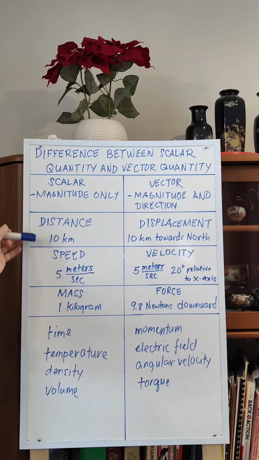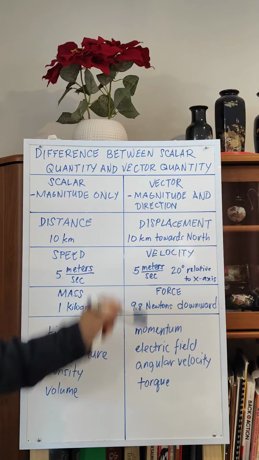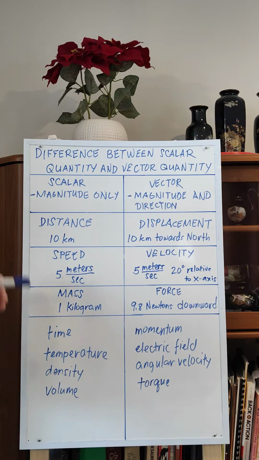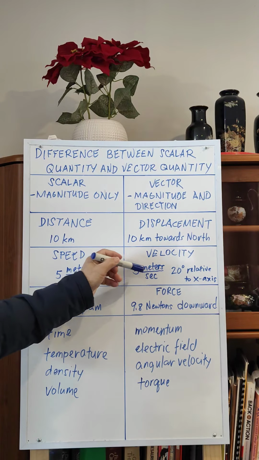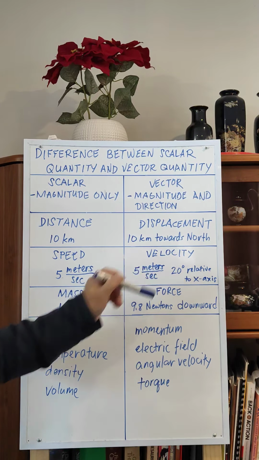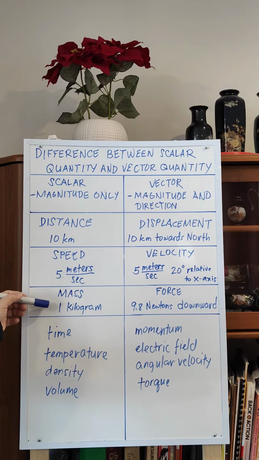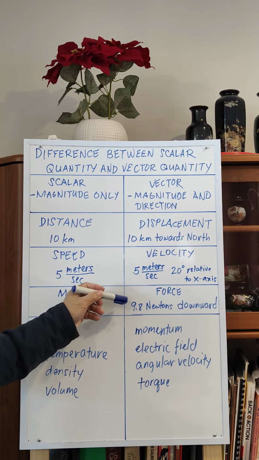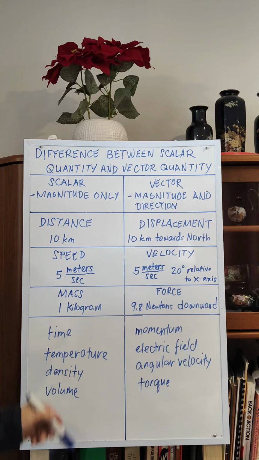For example, a distance of 10 kilometers is a scalar quantity, but a displacement of 10 kilometers towards north is a vector quantity. A speed of 5 meters per second is a scalar quantity, but a velocity of 5 meters per second 20 degrees relative to the x-axis is a vector quantity. A mass of 1 kilogram is a scalar quantity, but a force of 9.8 newtons downward is a vector quantity.